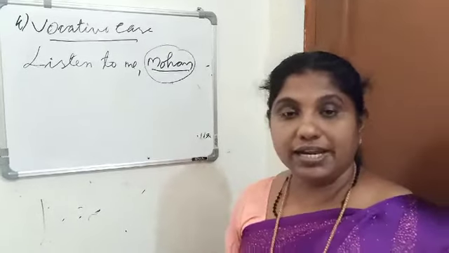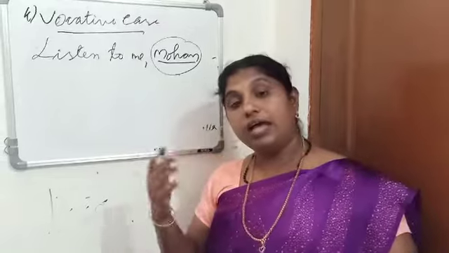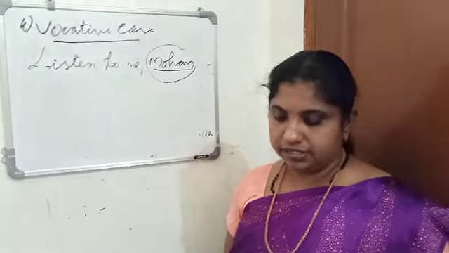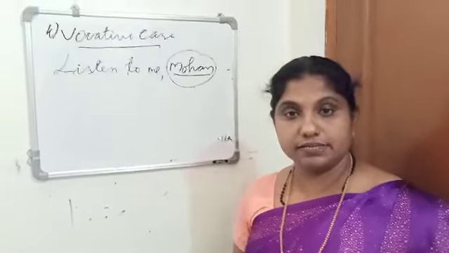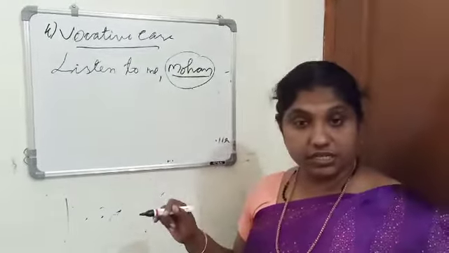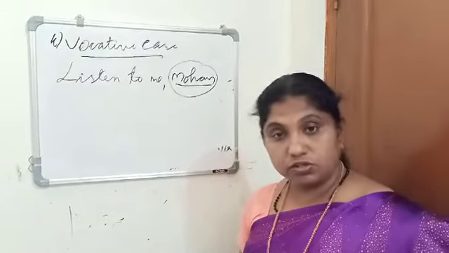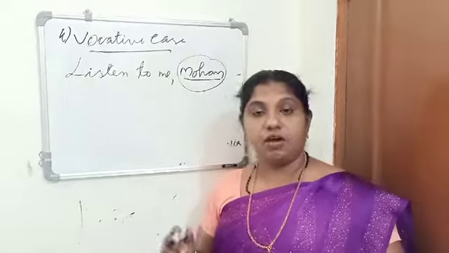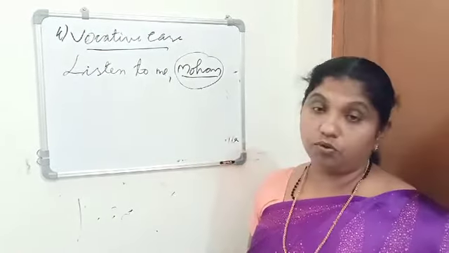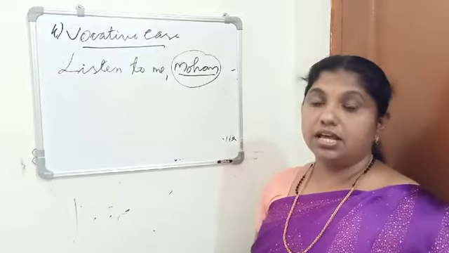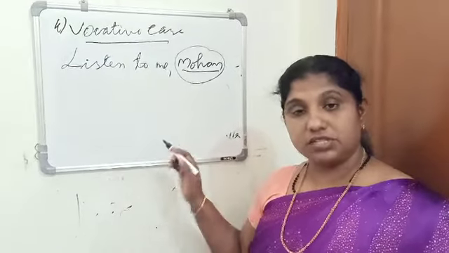So what is a case? A case shows the relation of a noun to another word in the sentence. There are four kinds of cases. We have seen the four principal cases. First one is subjective case. Subjective case is also called nominative case. If a noun or pronoun is used as the subject of a sentence, then we call it subjective case.